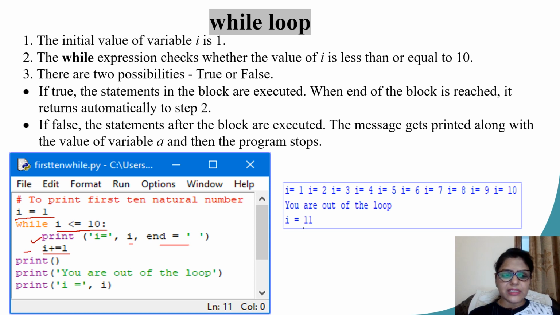After increasing the value, it will again go back to the while statement and check if i has reached the value 10. If no, it will continue. If yes, it is going to come to the end of my while loop, which comes to the print statement over here. So this will be the output of the given program. After the execution of this loop 10 times, variable i is going to stop at 11.